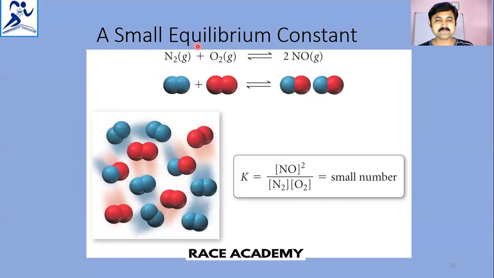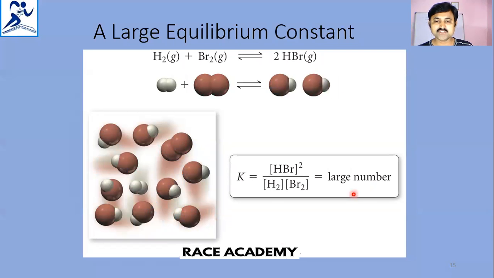A small equilibrium constant. What is a small equilibrium constant? See here, N2 and O2 giving 2NO, that means 2 moles of nitric oxide. So [NO]^2 divided by [N2] into [O2] is a very small number. When the equilibrium constant is a small number after the calculation, that is a small equilibrium constant. When the value is a big number, there is a large equilibrium constant.